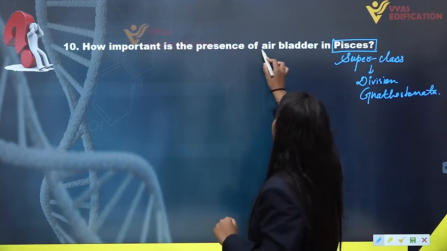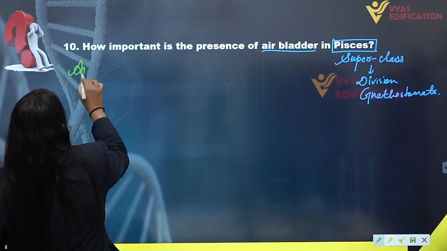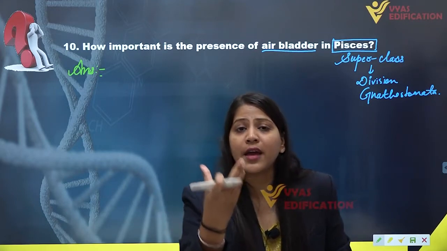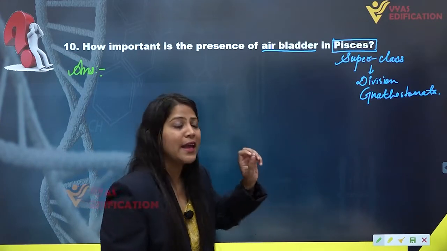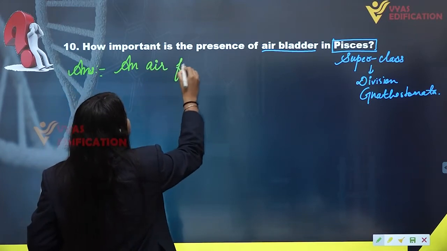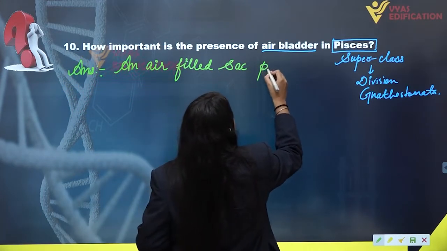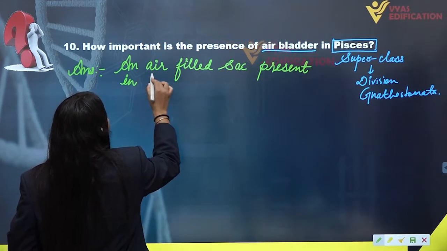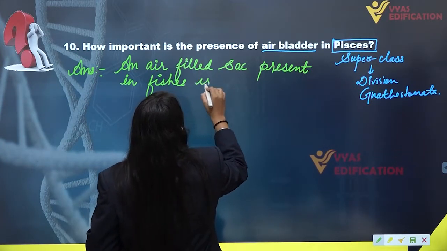So first of all, what is air bladder? Air bladder is actually also known as gallbladder, or we can say it is a sac. It is an air-filled sac. Air bladder in fishes is actually an air-filled sac present in fishes, not all fishes, in some fishes.